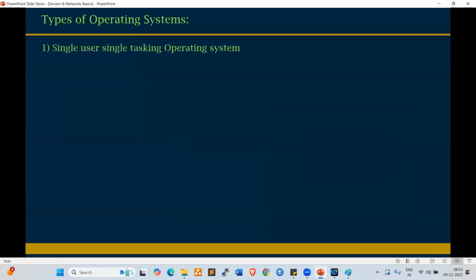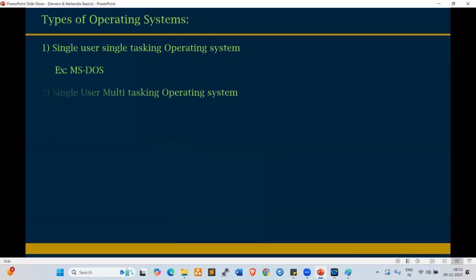Look here, everyone. Single user, single tasking operating system. In this type of operating system, only one user can log into the system, and he can perform only one task at a time. For example, MS-DOS, Microsoft Disk Operating System, which is a very old operating system.